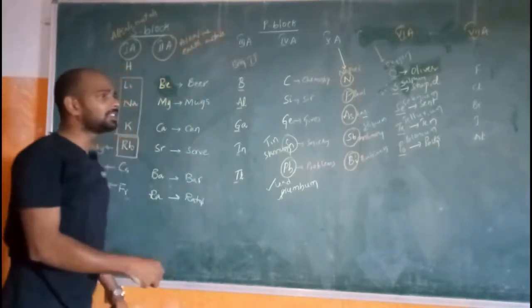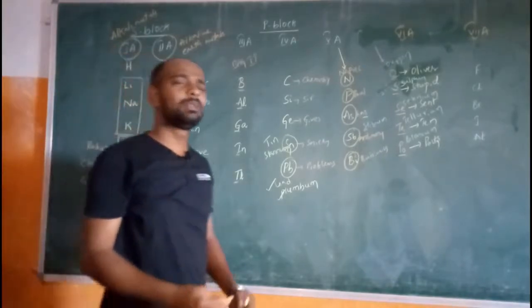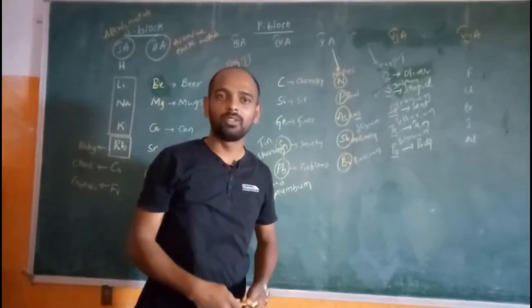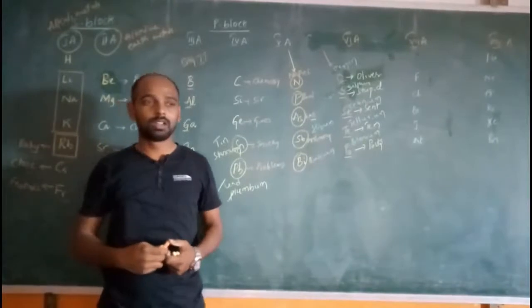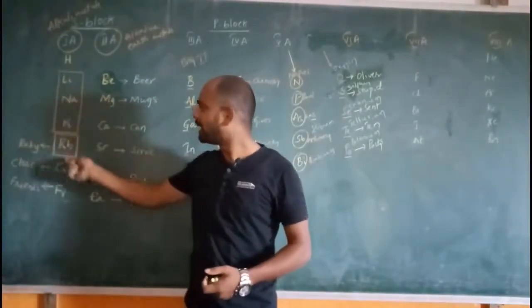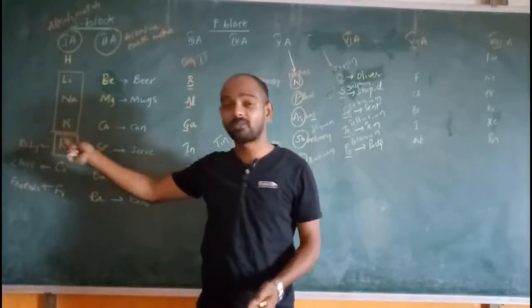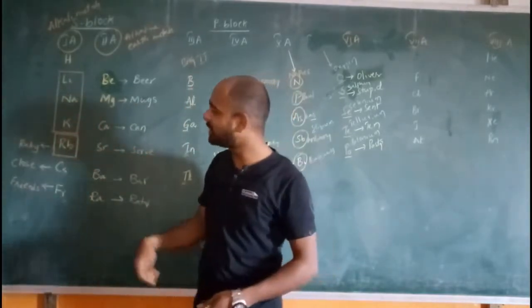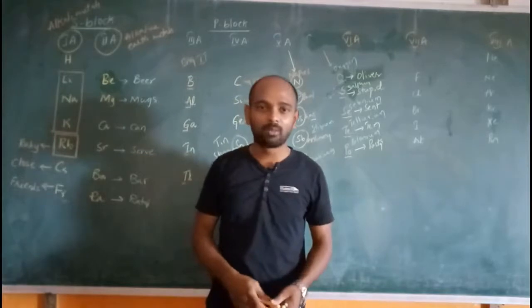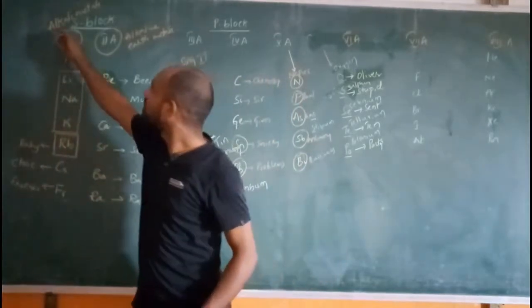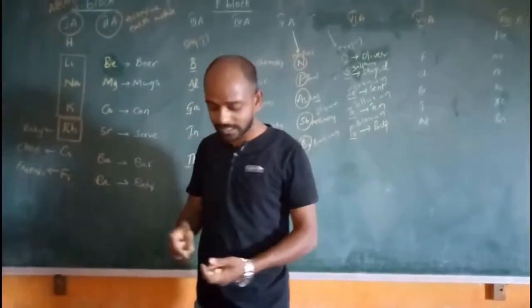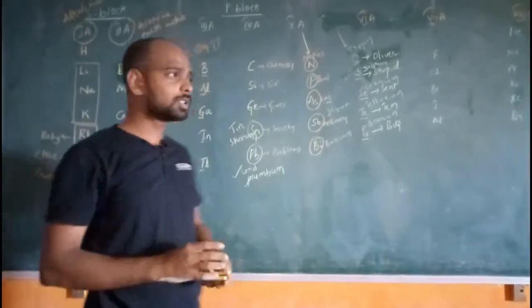And there is another name for alkali. Alkali is nothing but the base which is able to dissolve in water. So all these metals form bases, and the bases of these metals are soluble in water. Hence these are also called alkali metals, except there is an exception in this case.